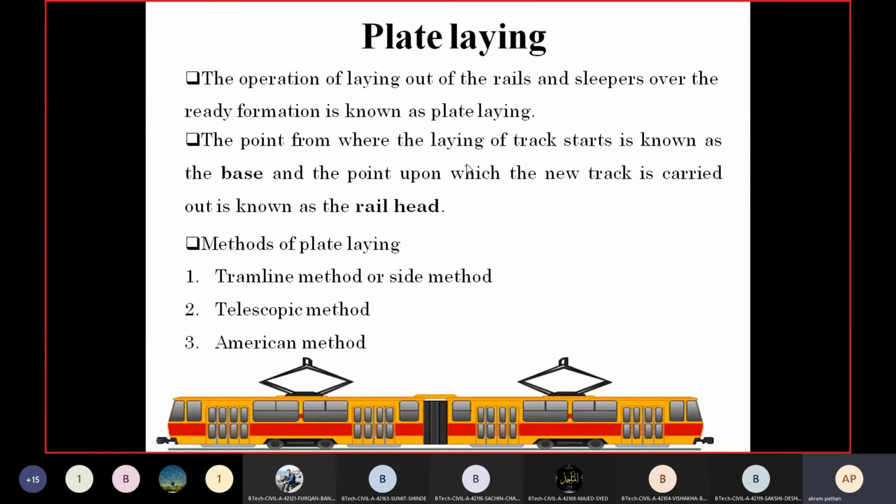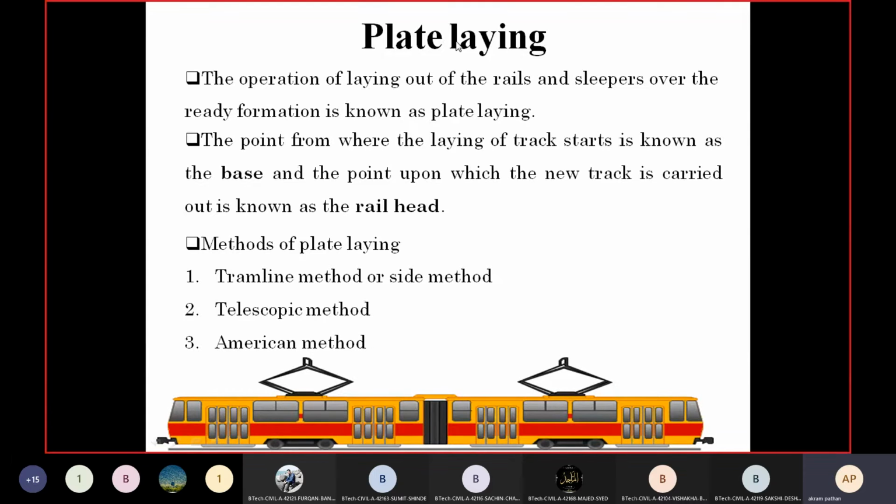The starting point we have selected, we call it the base. And the point up to which the new track is carried out, we call it the railhead. So the base and the railhead we should remember in the construction of a new railway track.